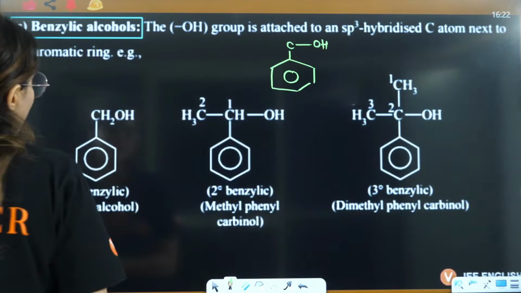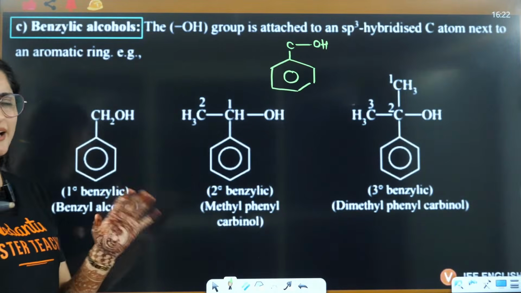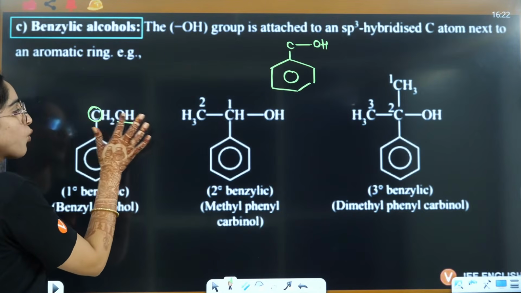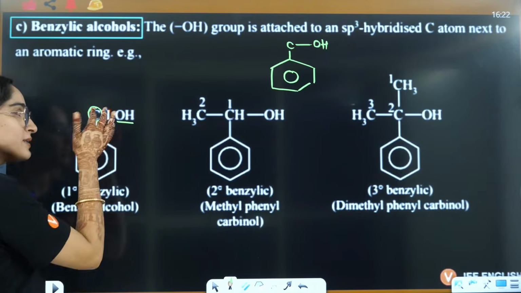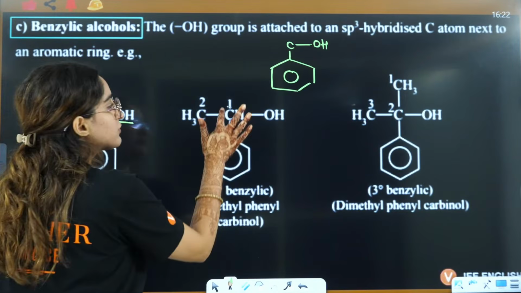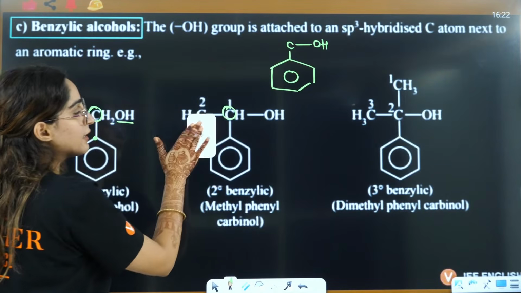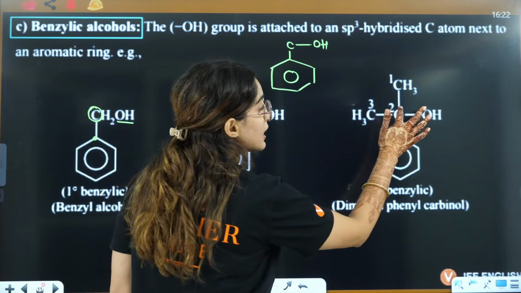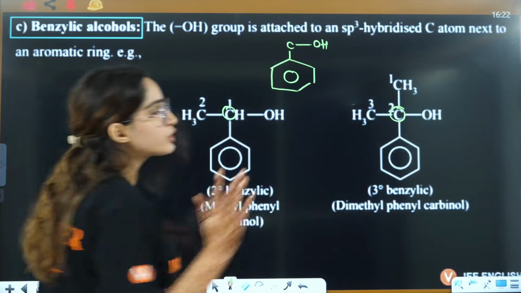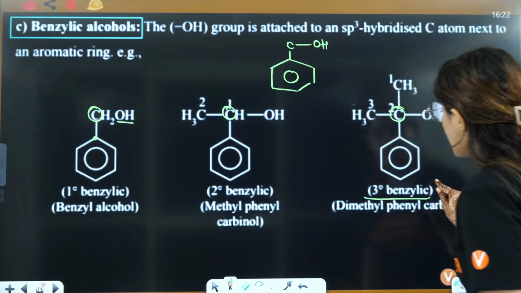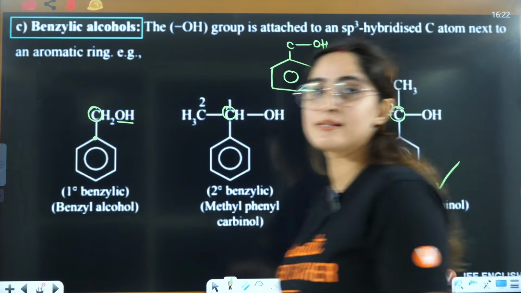So now benzylic alcohols are divided again into 3 categories. If this carbon that is connected to OH is connected to only one carbon, that is primary benzylic. If this carbon that is connected to OH is connected to 2 carbons, that is secondary benzylic. If this carbon that is connected to OH is connected to 3 more carbons, that is called tertiary benzylic, right?